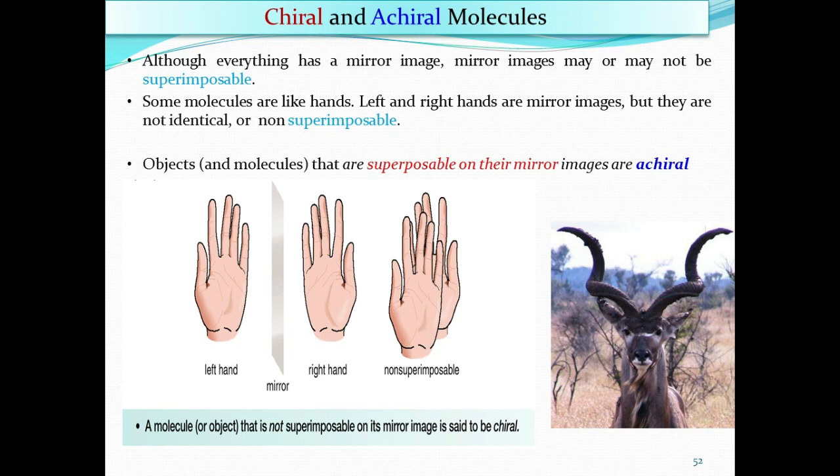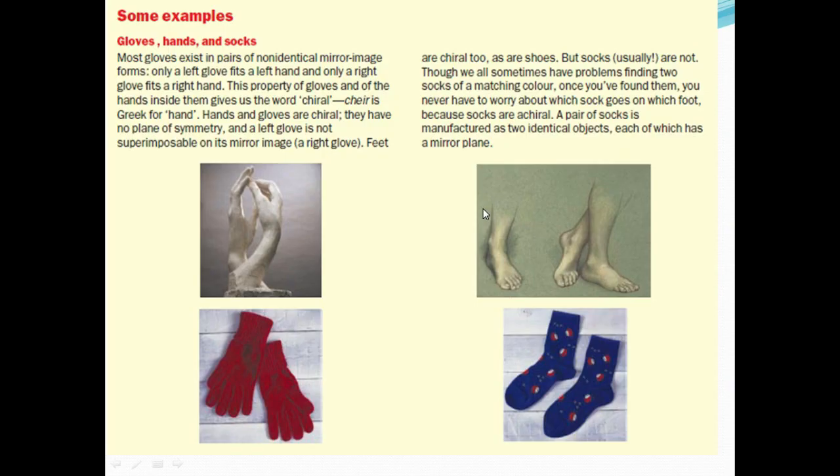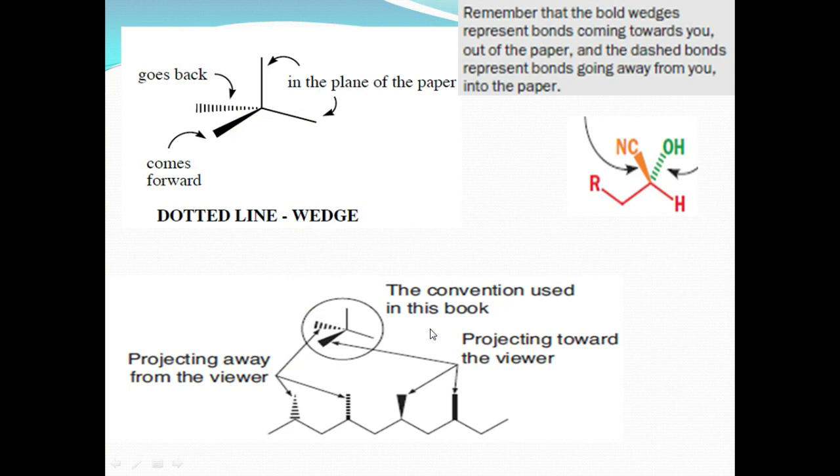Some molecules, like hands, left and right hands, are mirror images but they are not identical, meaning non-superimposable. The left hand's mirror image is the right hand, which does not match. Some examples are clothes, hands and socks, left to right and right to left.